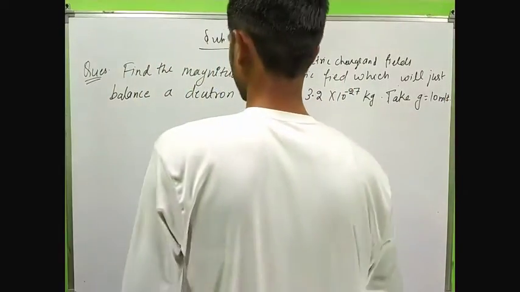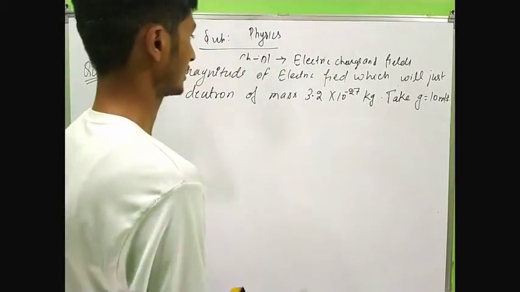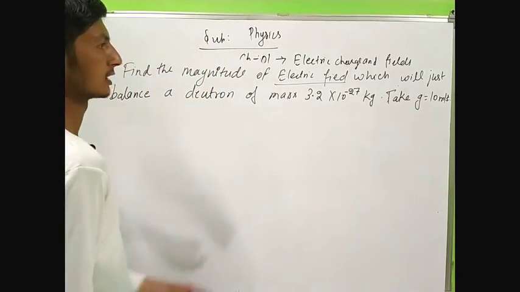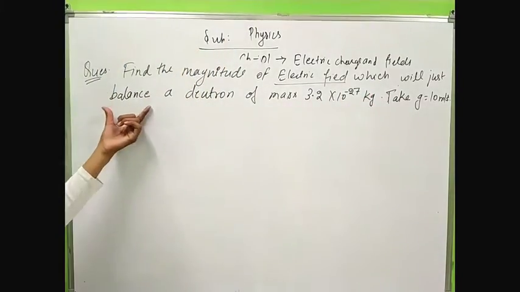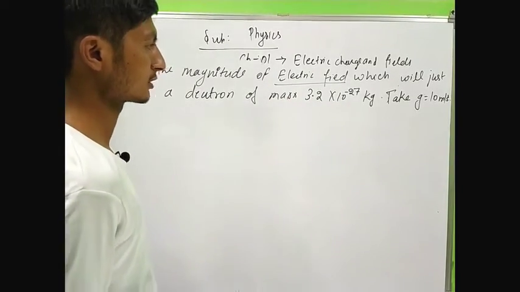So the question is to find the magnitude of the electric field intensity, or simply electric field, which will just balance the deuteron of mass 3.2 multiplied by 10 to the power minus 27 kg.